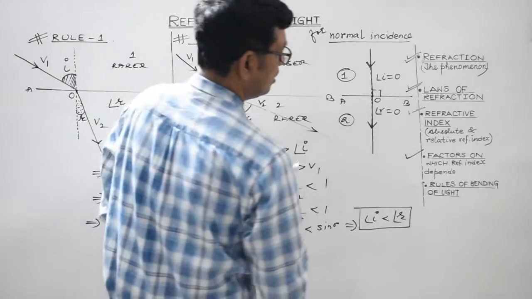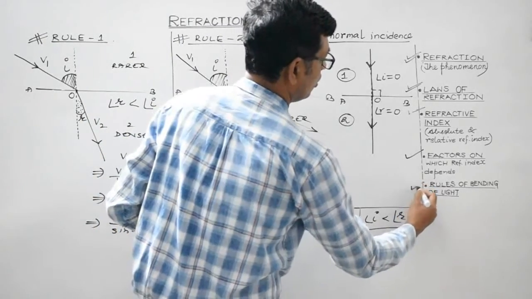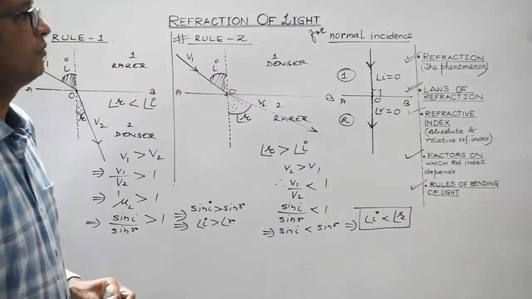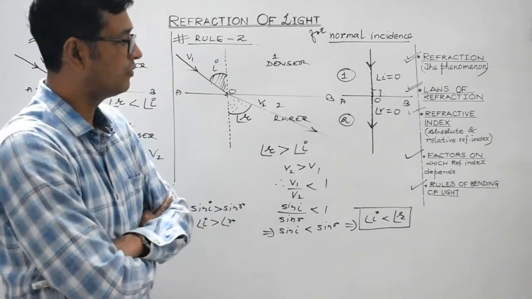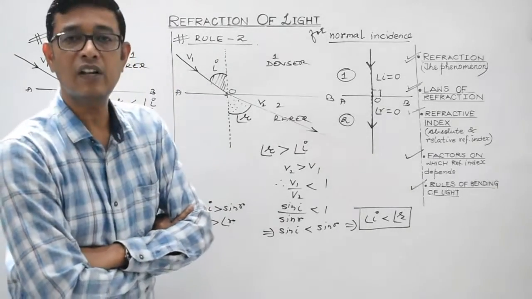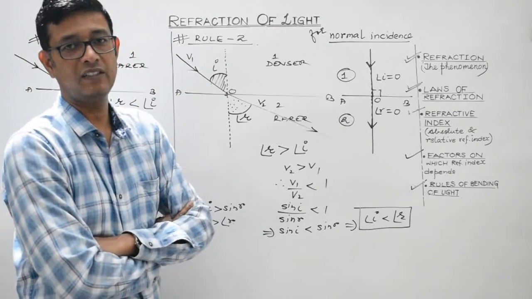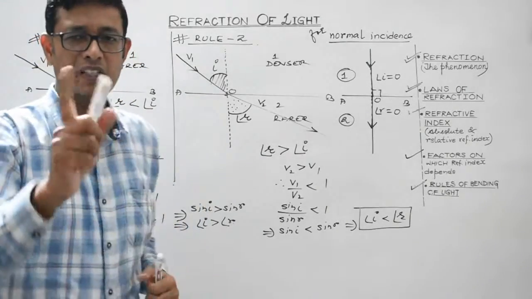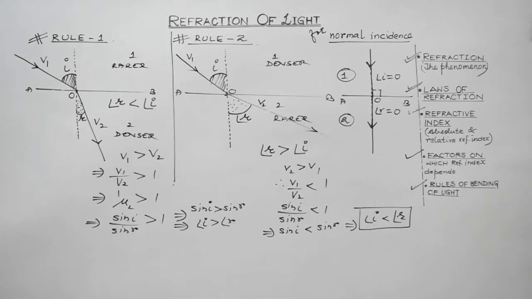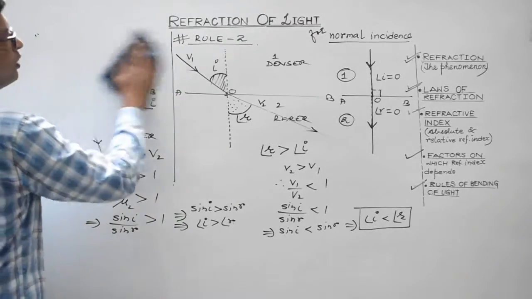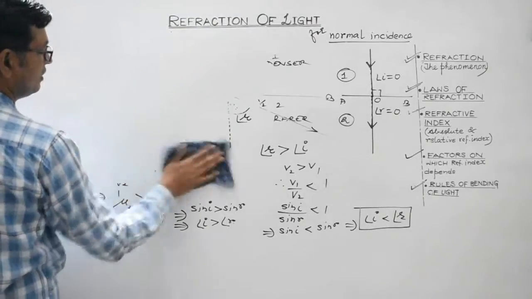So we have discussed all these 5: refraction, laws of refraction, refractive index, factors on which the refractive index depends, and obviously the rules of bending of light. Right? We'll discuss another very important concept. We can discuss the principle of reversibility of light.